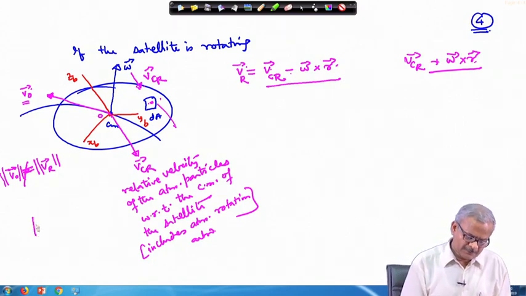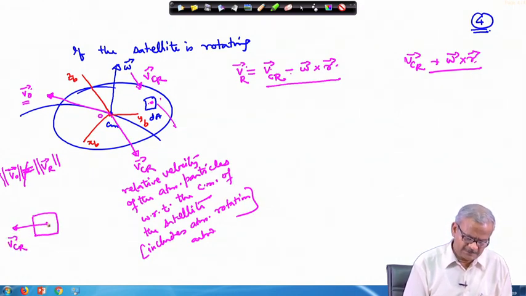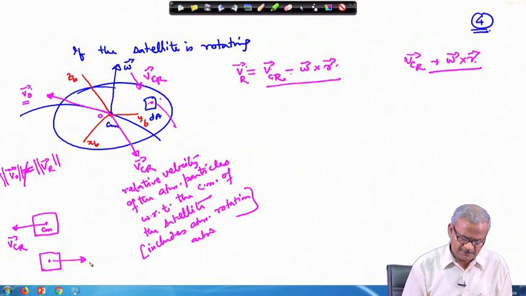And one thing you should remember: if you are writing this V_cr, as the center of mass of the satellite is moving in this direction, the atmospheric particles you are showing along this direction. So it is moving along this direction, V_cr for the atmospheric particles.